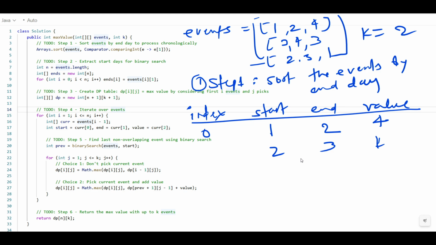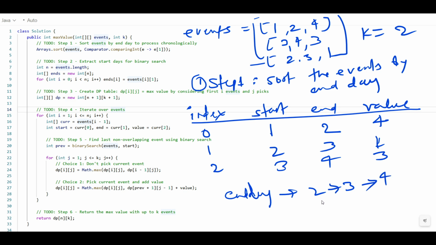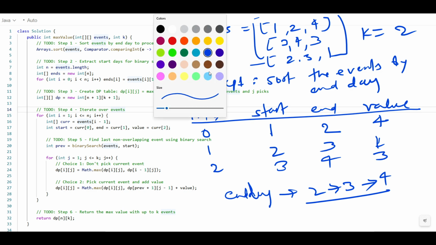Because we have to sort by the end day. I don't think we need to explain it because we have already seen it. So 0, 1 and 2 are our indexes, and these are our values. We have sorted based on the end day, which is sorted like 2, 3 and 4. This is sorted, right? Let's understand how we are going to initialize the dp. Can I write here? Let me clean here.